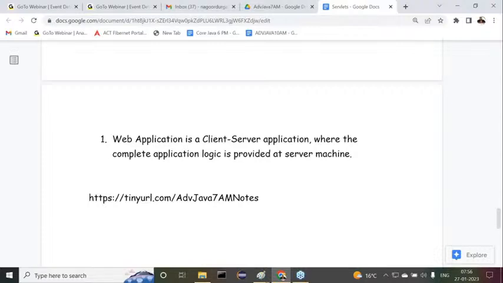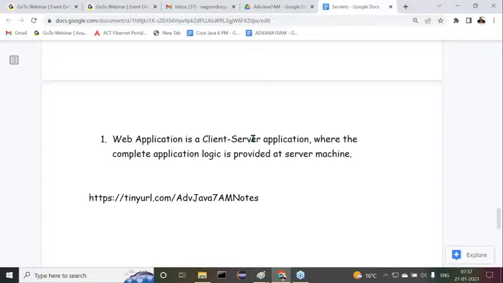Say for example, some news related websites are available, like enadu.net, or maybe Globe, India Times, IndiaTimes.com, something like this. Whether they are static pages or dynamic pages doesn't matter now. The point is that the complete server side application is provided at a server machine only. The complete application logic is provided at the server machine only.